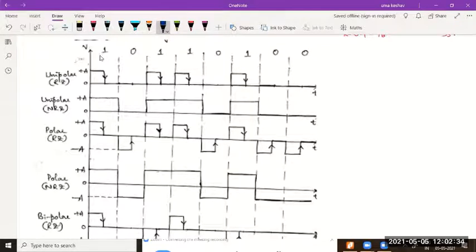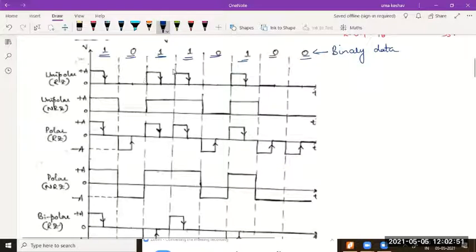See, our binary data is written here. This is the binary data. We have considered the data as 10110100. I hope you are able to see that. Now, in unipolar return to 0, the first thing you should remember is that return to 0 means in the center of the bit interval, it will come down to 0 from whatever was its initial value.